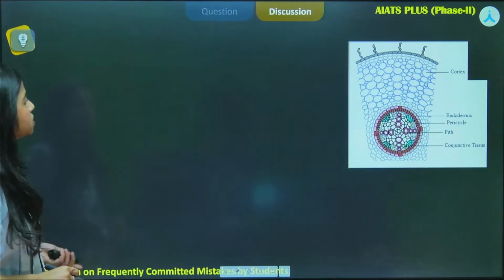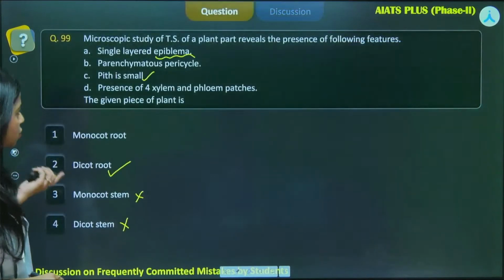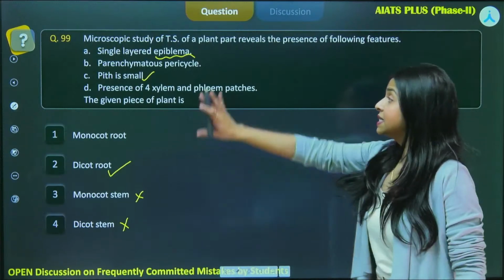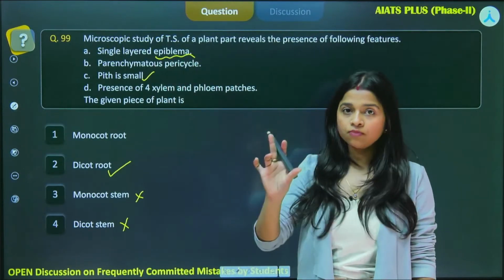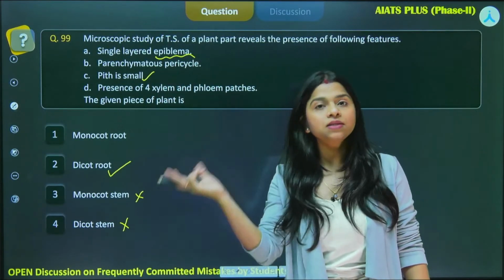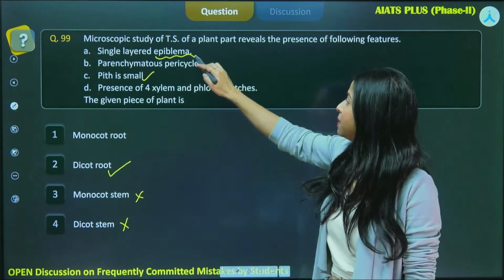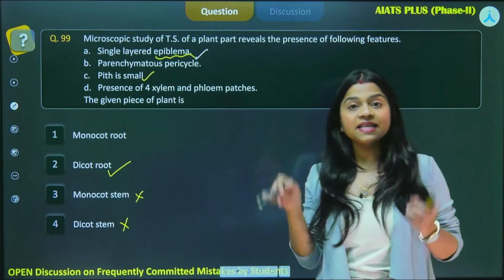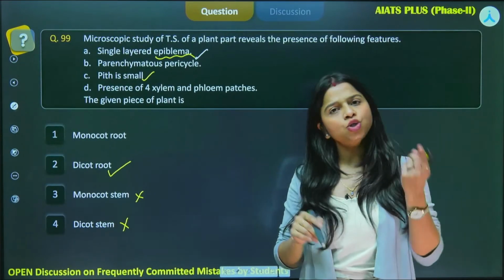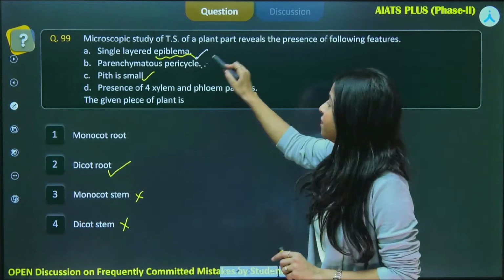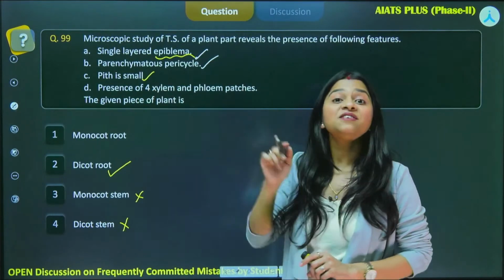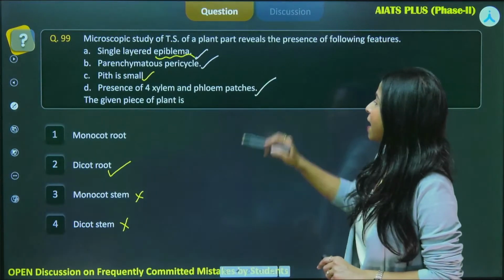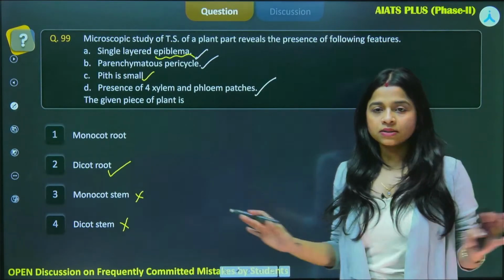So I hope this is clear with you. When such a question is asked, you will be able to answer it. Single layered epiblema, the term that we use for epidermis in case of roots. Then we have parenchymatous pericycle. Yes, we saw the pericycle was parenchymatous, 1 to several layers thick. Then the pith is small in case of dicot root, and there is presence of 4 xylem and phloem patches. This is clear with everyone?